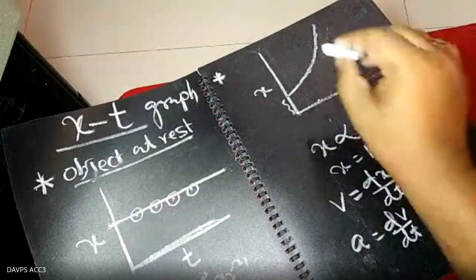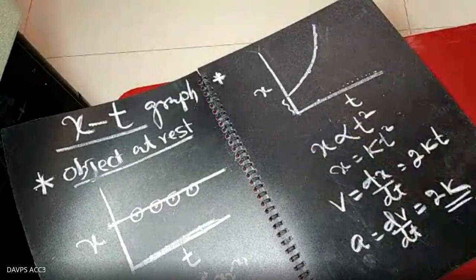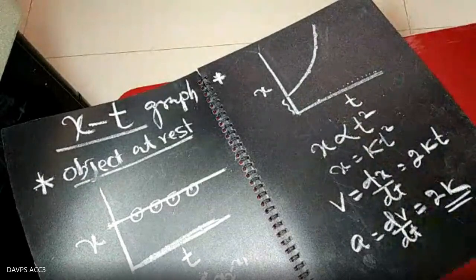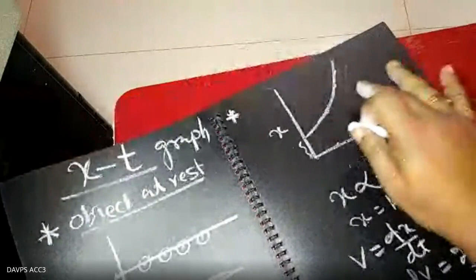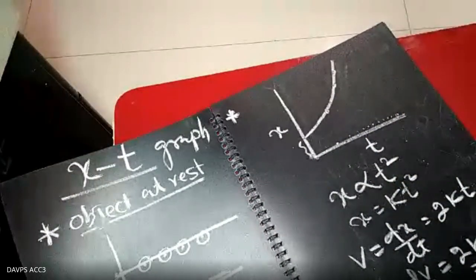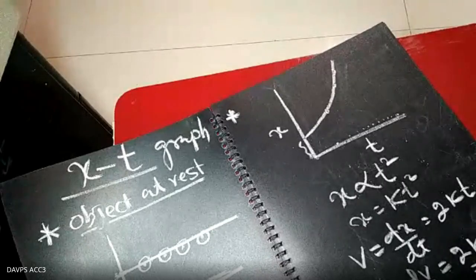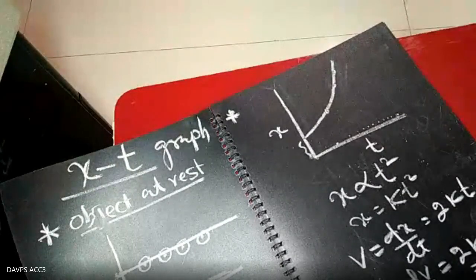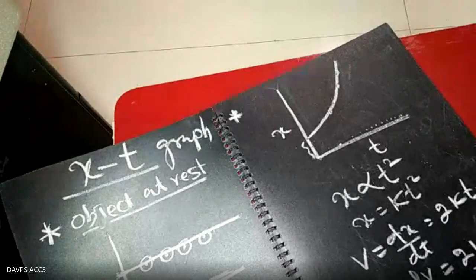So here, if the question comes and the slope is increasing, that indicates the velocity increases. So this graph indicates increasing velocity by equal amounts. If the graph has increasing velocity, that means automatically it is accelerating, and if you plot the graph, you find the acceleration is constant.